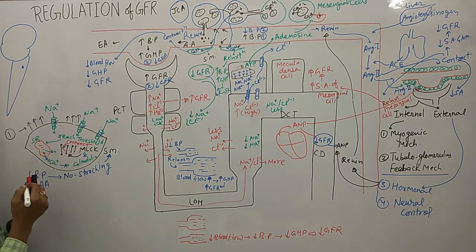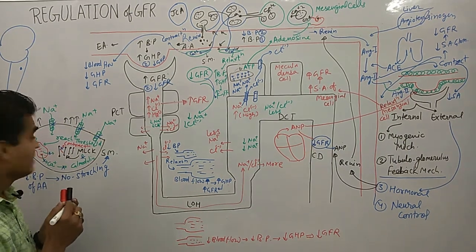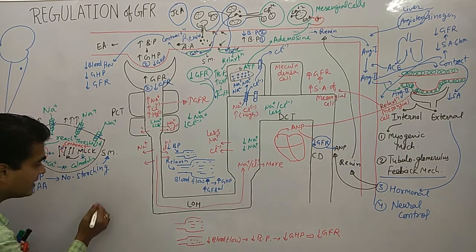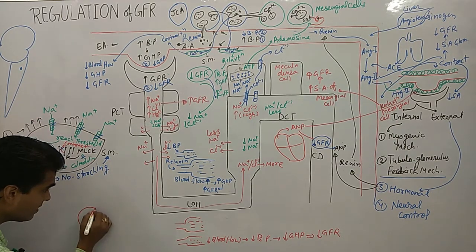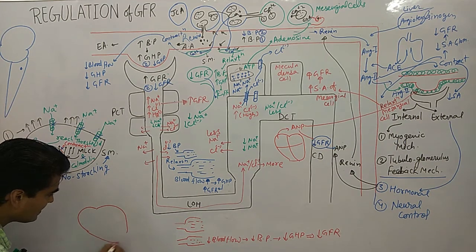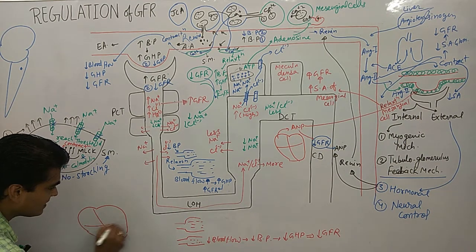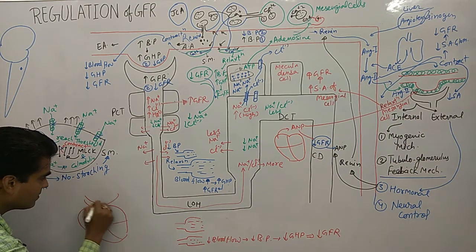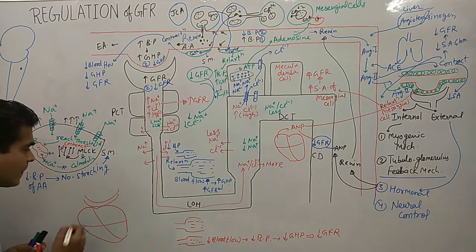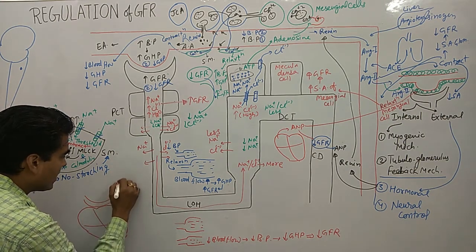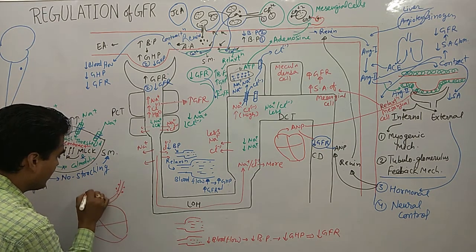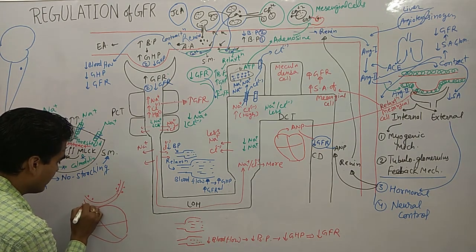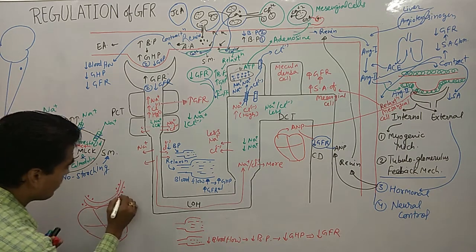Now I am drawing a heart over here, and on this heart we have the aorta, and on the aorta we have baroreceptors.